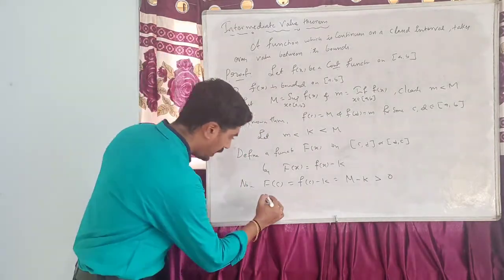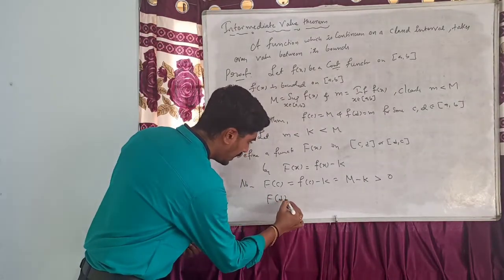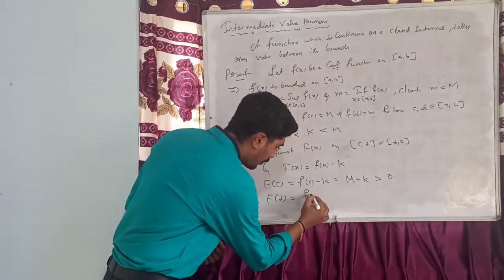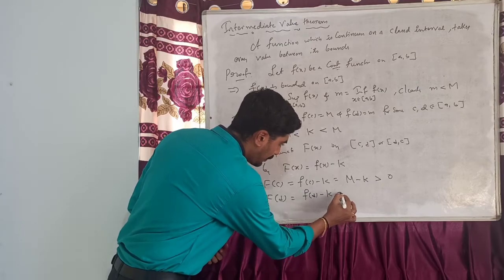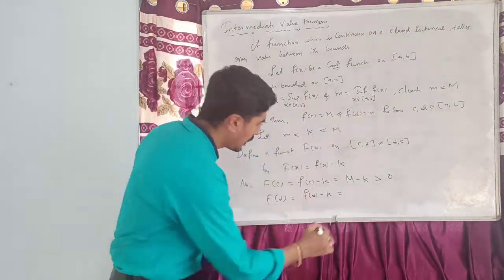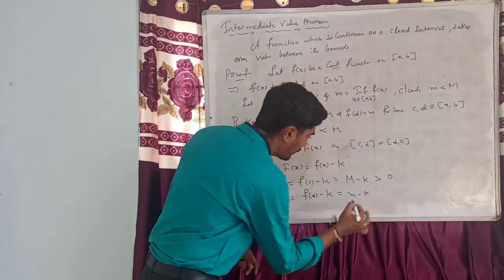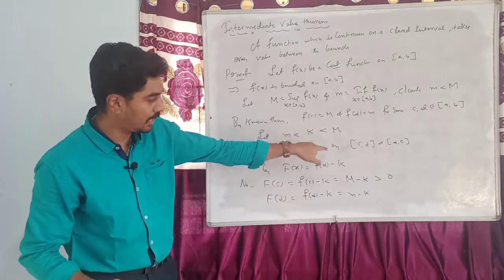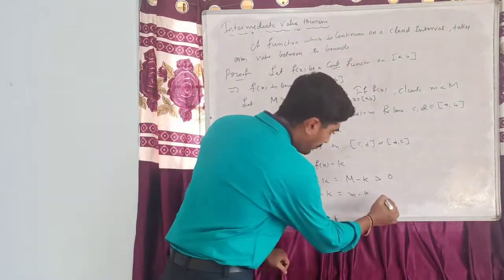Similarly, I consider F(d), which is equal to f(d) minus k. But we know that f(d) is small m, so it is m minus k, and since small m is less than k, this is negative.